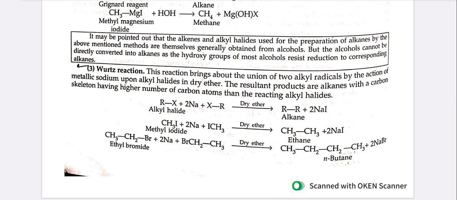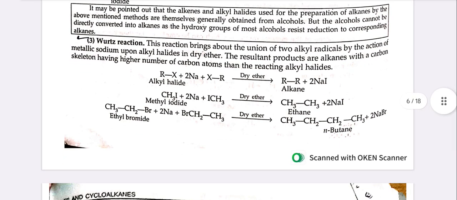Third method for the preparation of alkanes is Wurtz reaction. This reaction brings about the union of two alkyl radicals by the action of metallic sodium upon alkyl halides in dry ether. The resultant products are alkanes with a carbon skeleton having higher number of carbon atoms than the reacting alkyl halides. RX, alkyl halide, plus 2Na plus XR in the presence of dry ether gives alkane R-R plus 2NaX.